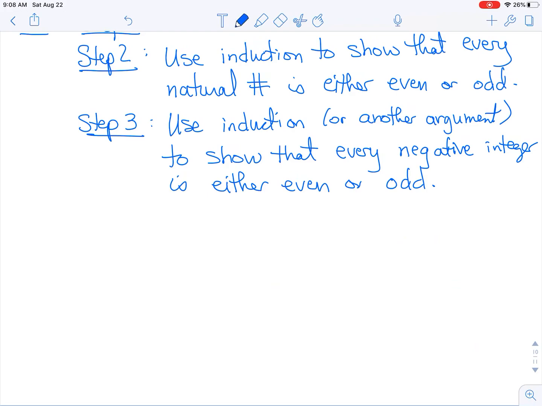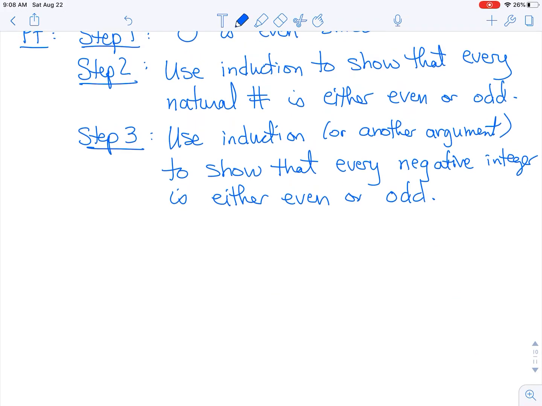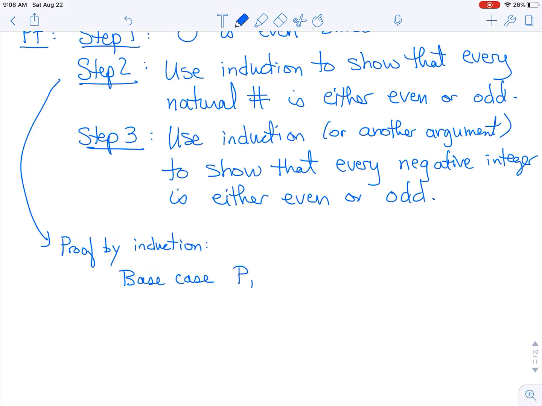Okay. So step 2 says use induction to show that every natural number is even or odd. Okay, so let's do a proof by induction. All right, so step 1 is we do the base case. That's going to be P1. And we better write out our statement Pn. Right? So what is statement Pn?